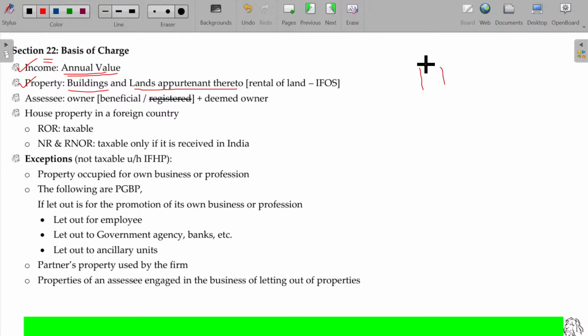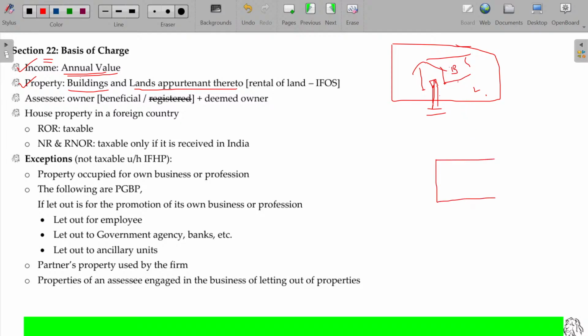If you have the building and you have the compound also, this is a building, and this will be called land appurtenant thereto. From the door, a road approaching or a path approaching the main road is also called land. This will be the building, this will be the land appurtenant thereto. These two will be considered for the income from house property.